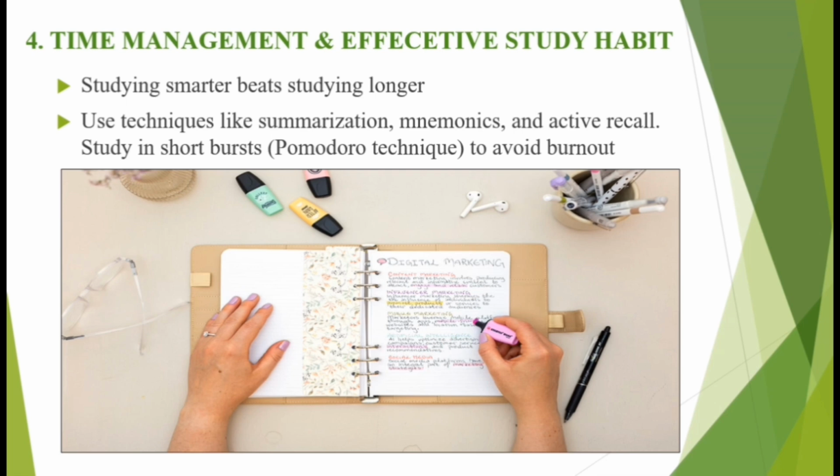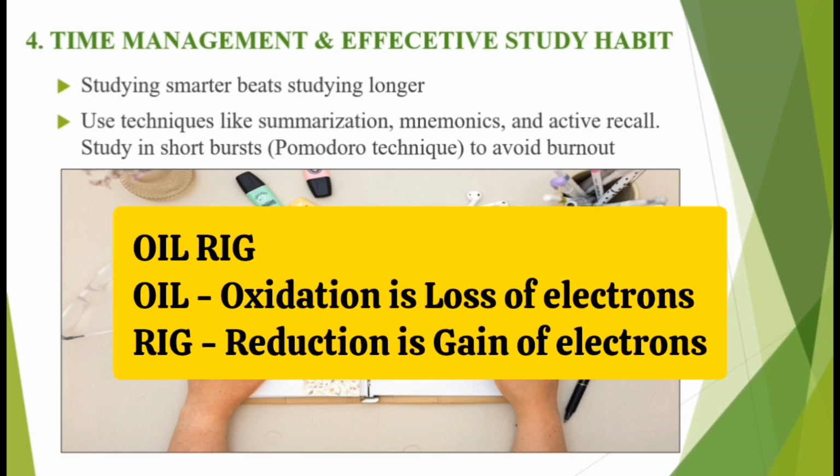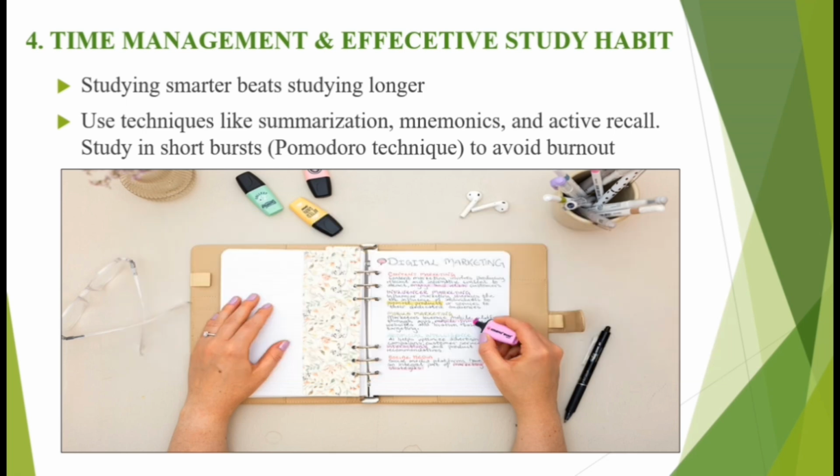I remember when I was reading redox reaction in chemistry, there was one part I found confusing. That's the difference between reduction and oxidation. But when I came across the acronym OILRIG, the mnemonic just made it easier for me. I could tell from that mnemonic that oxidation is loss of electrons. That's the OIL. Then the RIG tells me that reduction is the gain of electrons. So when you find things difficult to memorize, you can create acronyms or mnemonics to easily remember them.